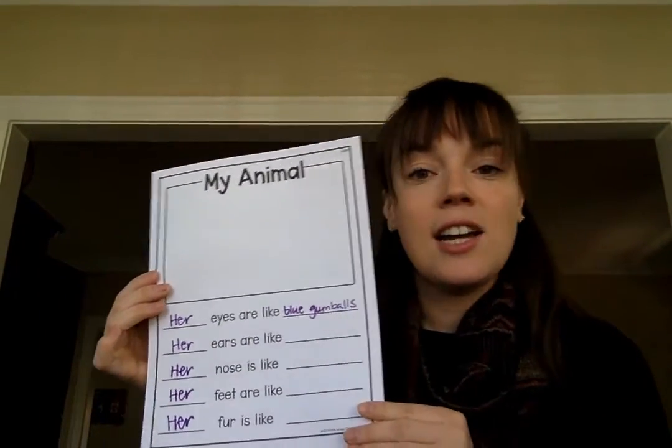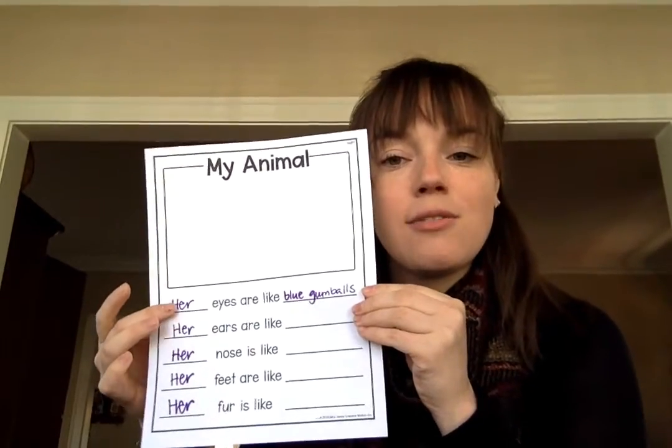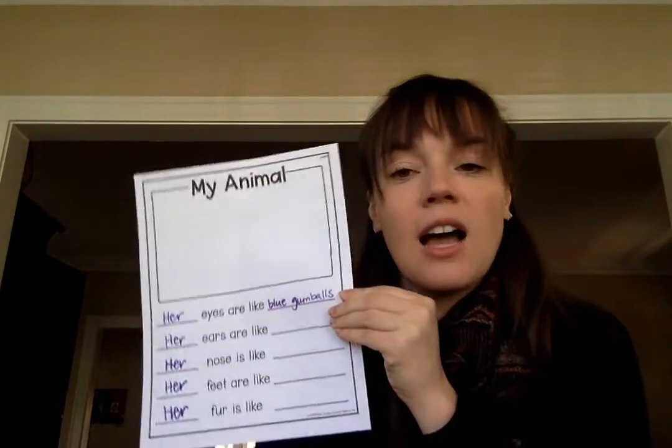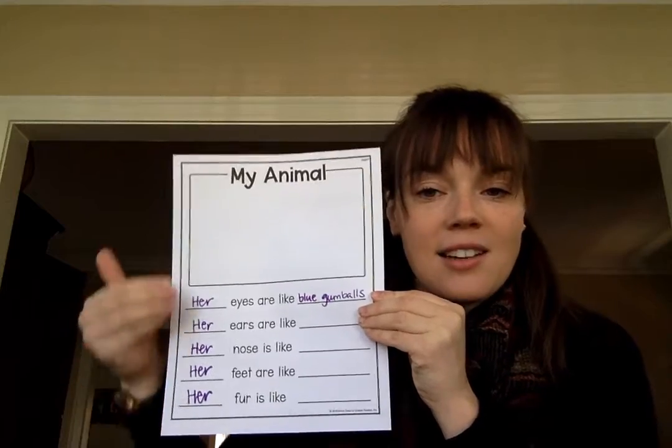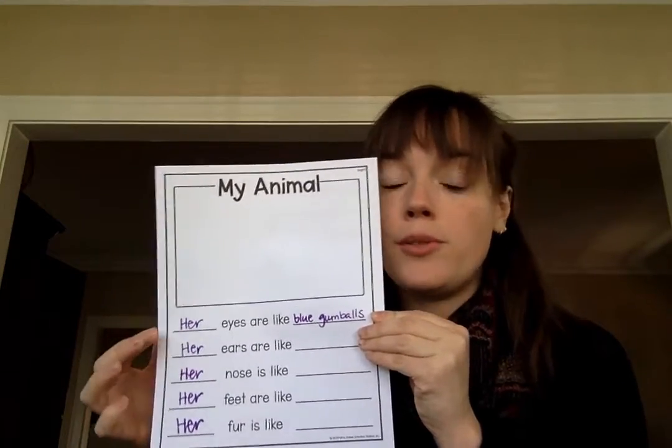The next poem is you are going to choose an animal, and you can decide to tell us what your animal is, or you can make a choice to have us guess at the end what the animal is. So I just wanted to show you how to fill in the spaces. In these first spaces, you should use a word like her or his or their. So a word like that to tell us about your animal. Or you could use the animal's name.